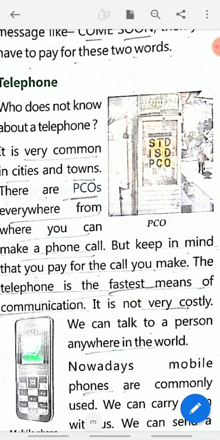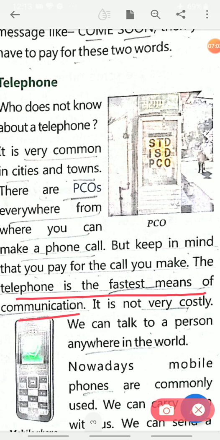The telephone is the fastest means of communication. I think this is proved now, as whether we want to make an international call or a national call, this is the fastest means by which we can pass on our message to someone.